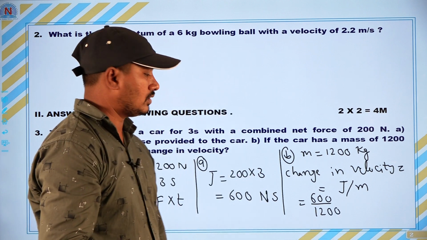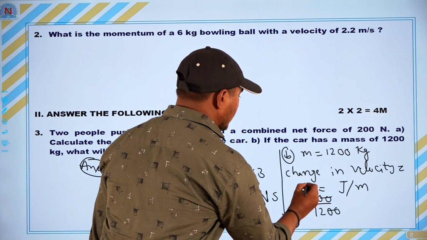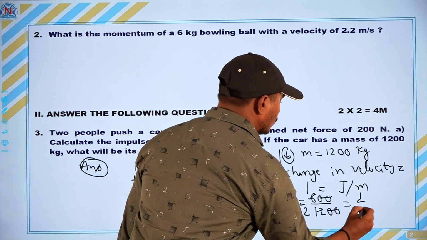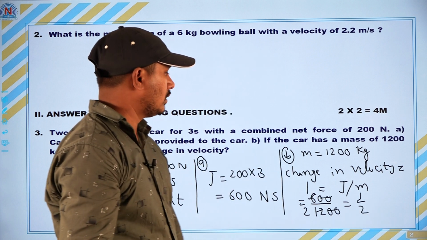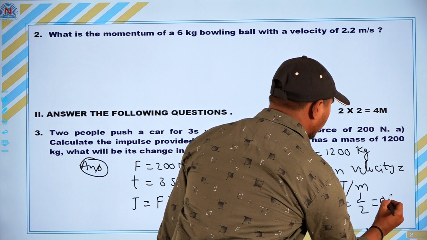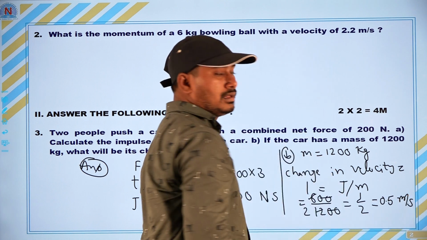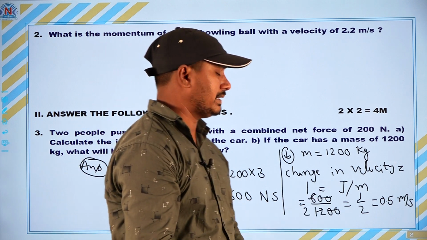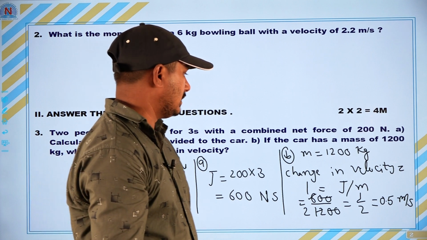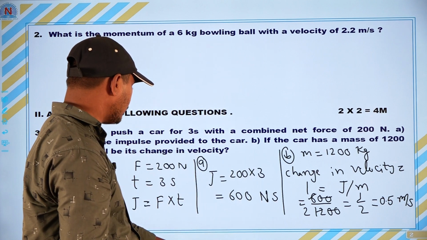Let us do a cancellation here. 2 zeros cancel, 6 ones are 6 and 6 twos are 12, which means you get 1 by 2. 1 by 2 you should convert to decimals, which is 0.5 meter per second. The unit of velocity is meter per second. So, the change in velocity is 0.5 meter per second. This is the answer for question number 3.